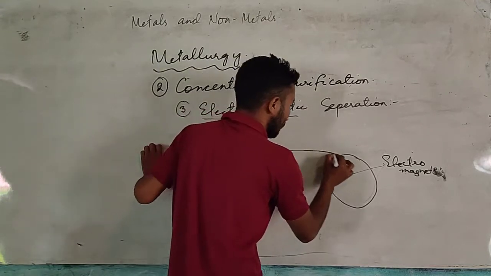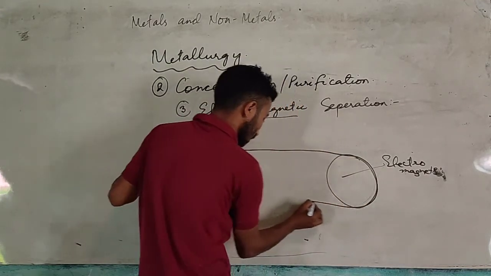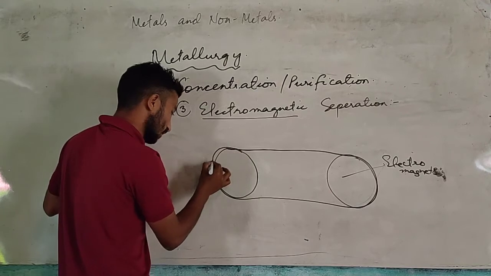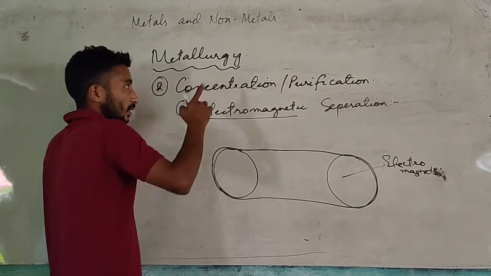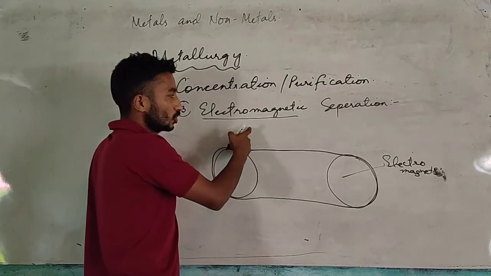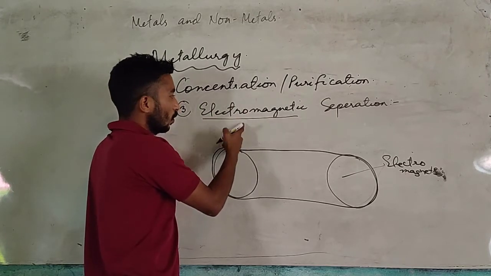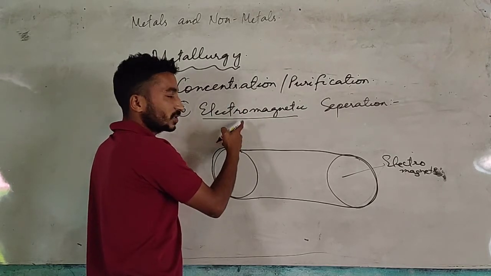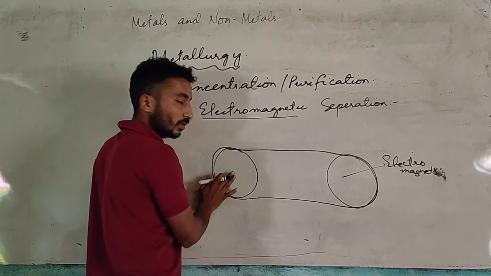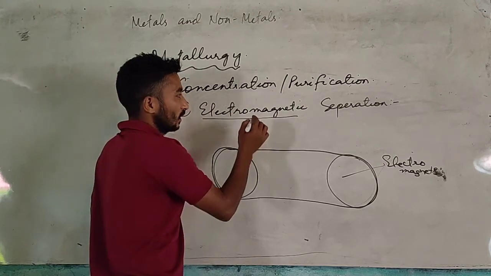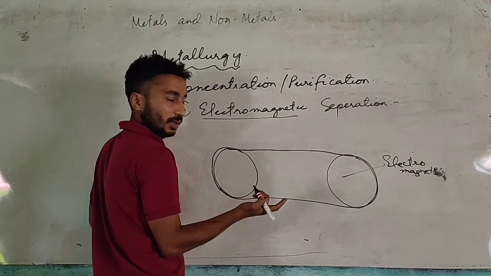After that, we will put one belt around these electromagnets, and this process is mainly used for separation of ore which can be attracted by a magnet, for example an ore of iron.